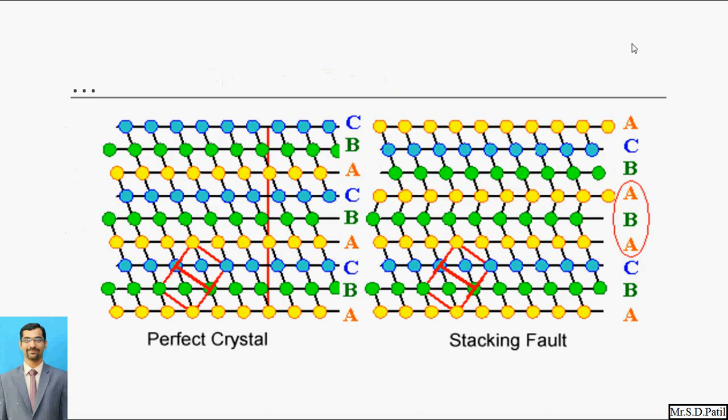In this particular figure you can identify how the stacking fault occurs. Suppose this is the perfect crystal, with CBA, CBA, CBA. This kind of atomic arrangement is what is required in a perfect crystal. But in realistic conditions, if a stacking fault is there, the structure will be like ACB, ABA. So ACB is expected, but it is changed to ABA. Once again BC is introduced and the structure does not have any proper sequence. So this is called a stacking fault.